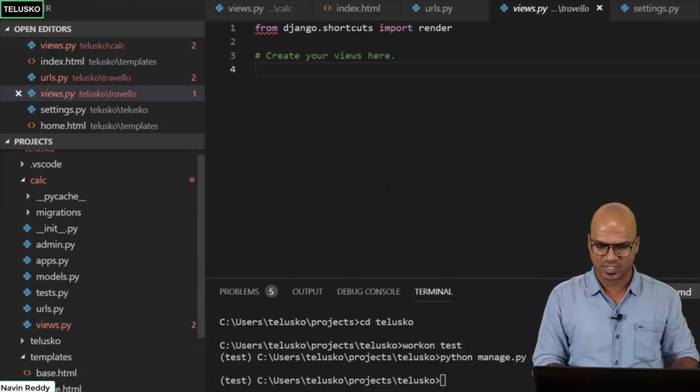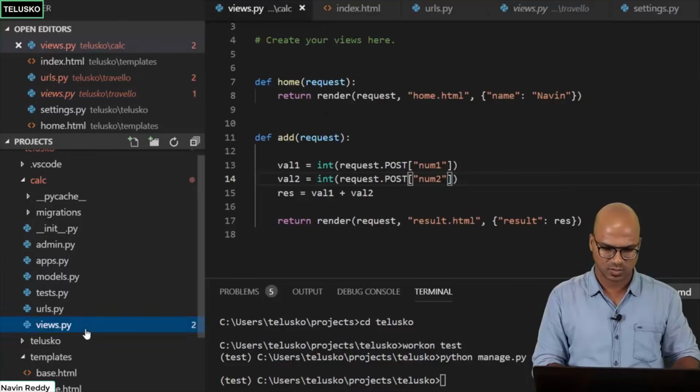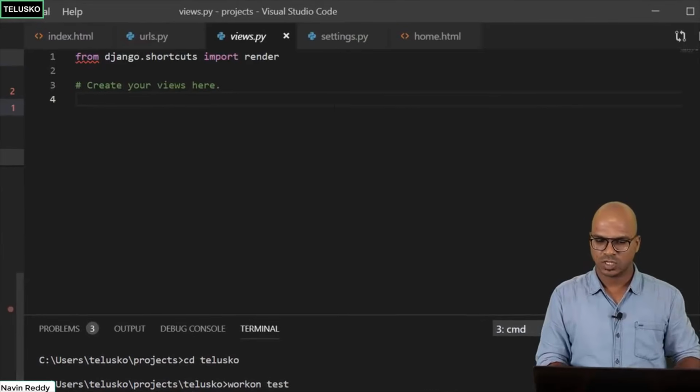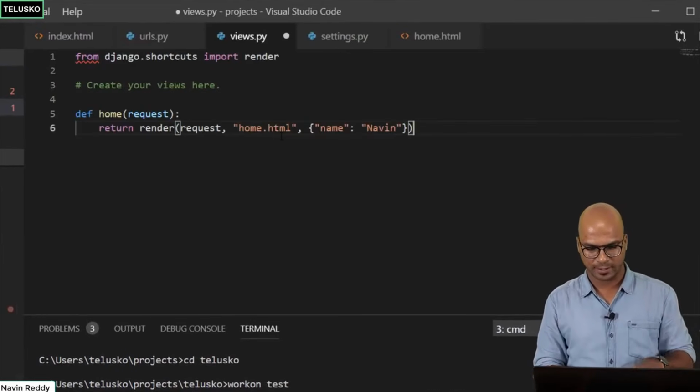So in the calc views, we can simply copy it, right? So from the calc, so where's that? Yeah. So I want to copy this thing. Yes, you can type it, but I'm being lazy here. So let's go back to the views of Travelo and paste.